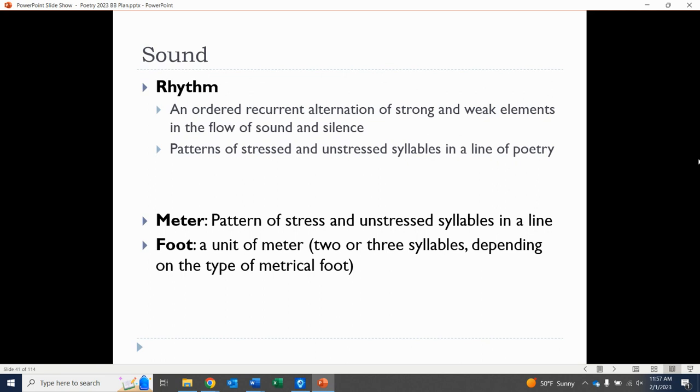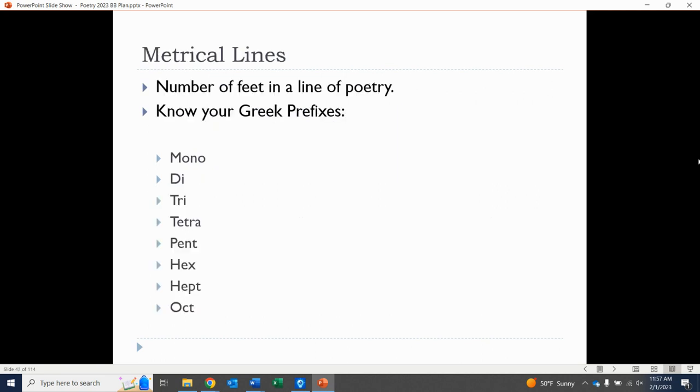Now you can break down rhythm by looking at meter, which also encompasses foot. A meter is a pattern of stressed and unstressed syllables in a line. So what is that meter? It's the specific pattern. A foot is a unit of meter. Usually this is 2 syllables. It can be 3, though. There's a couple examples we'll go over where it's actually 3 syllables. So let's take a look. Let's break this down a little bit better.